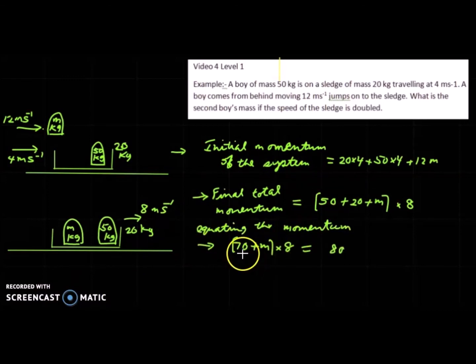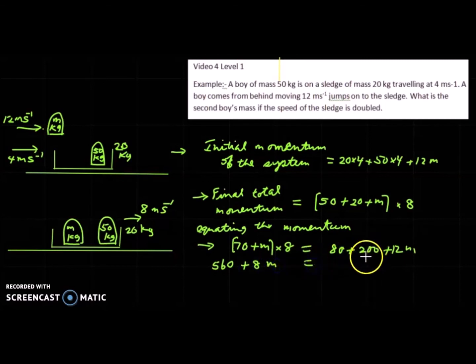Equating the momentum: 4 into 20 is 80, plus 4 into 50 is 200, plus 12m, equals 8 into (70 plus m), that is 560 plus 8m.